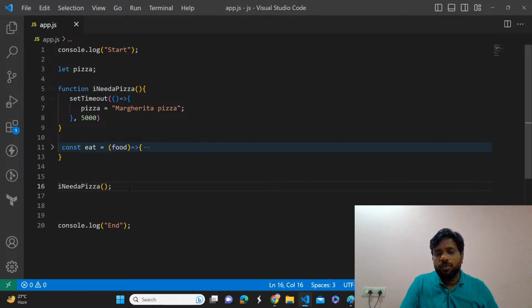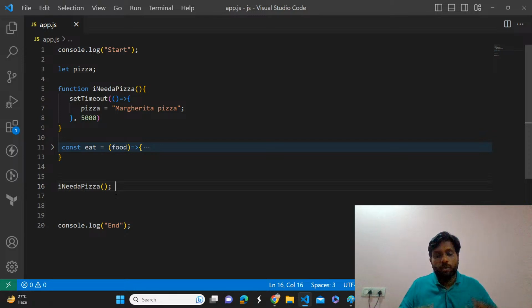Is it possible for us to pass another function to another function as an argument? Yes, sir. We call that a higher order function. If you pass a function, the receiving function is a higher order function. Whatever function we are passing is called a callback function. Observe carefully.